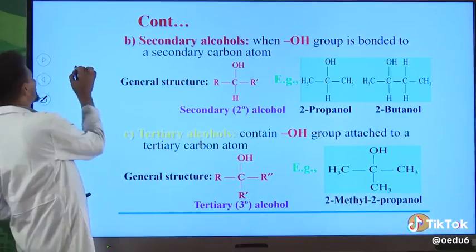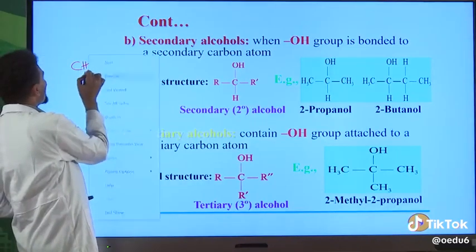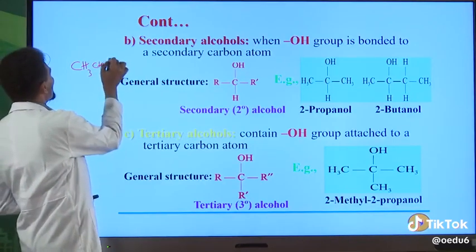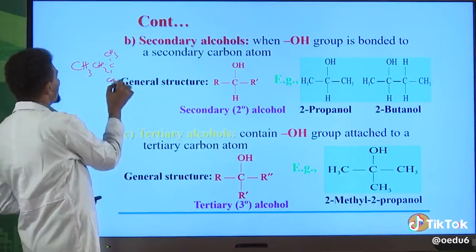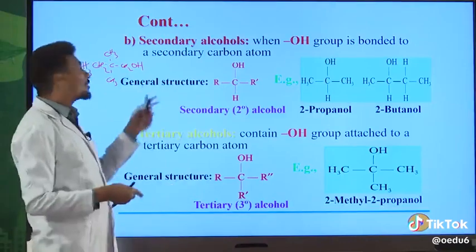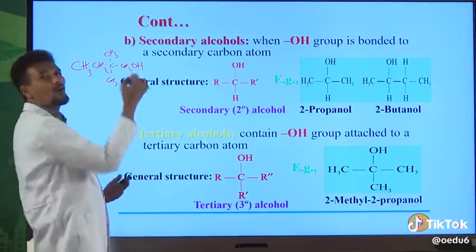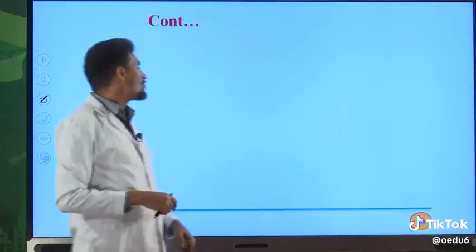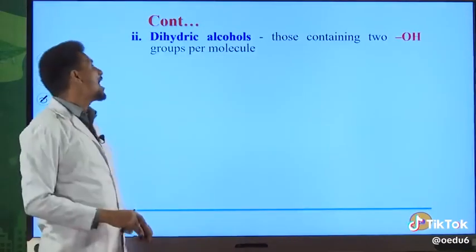Okay, let me ask you one question. CH3, CH2, CH3, CH3, CH2, OH. Is this alcohol primary alcohol or secondary alcohol or tertiary alcohol? So look at this carbon, the carbon directly bonded to the OH functional group. So this carbon is bonded only with this carbon atom. Therefore, this is primary alcohol. Okay, you can easily identify whether it is primary or secondary by looking at the carbinol carbon, the carbon directly bonded to the OH group.